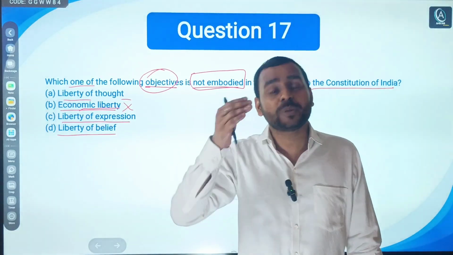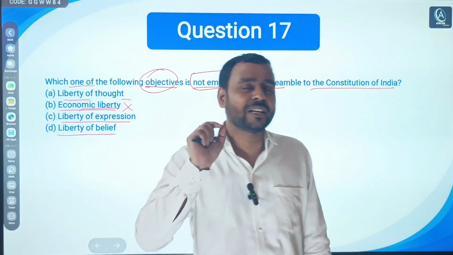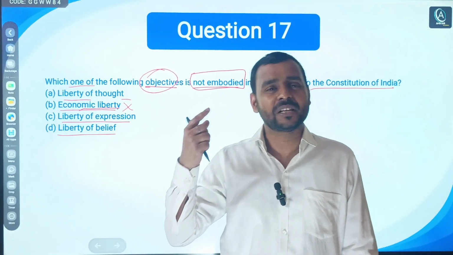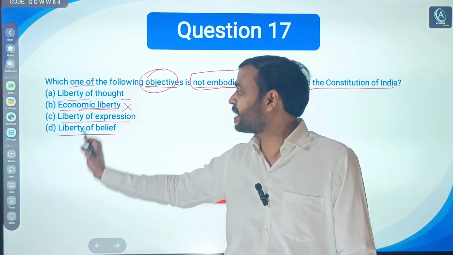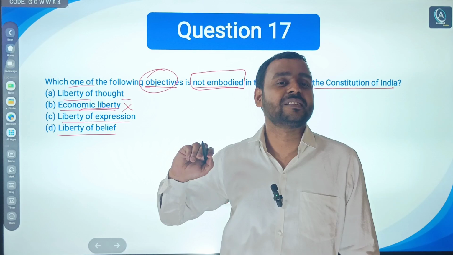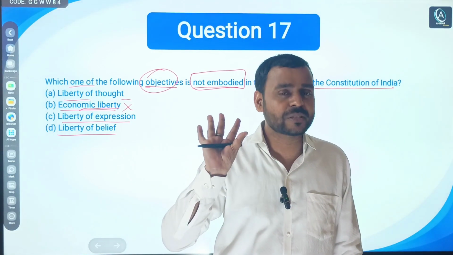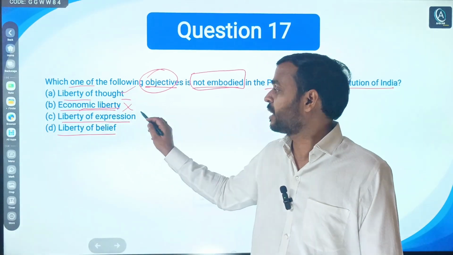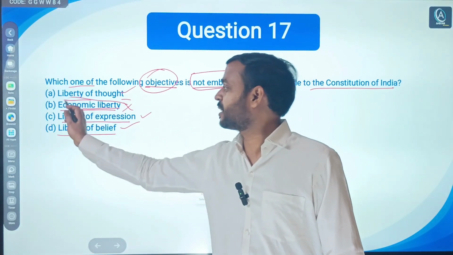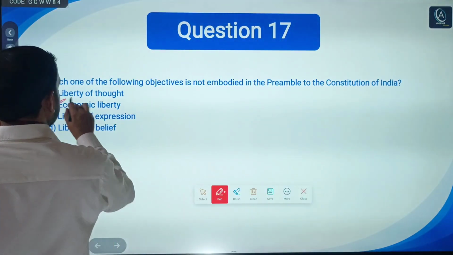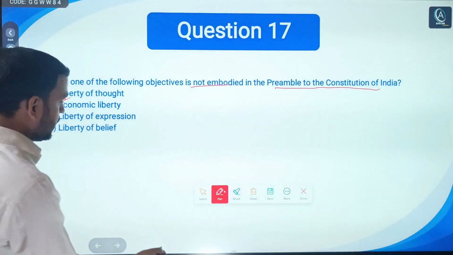Even if you have remembered, due to exam pressure or any misconception, you will think, no, the term economic has been mentioned in the preamble. So the preamble talks about five kinds of liberty: thought, expression, belief, faith and worship. Not economic liberty. So B is the right answer, not embodied in the preamble of the Constitution.